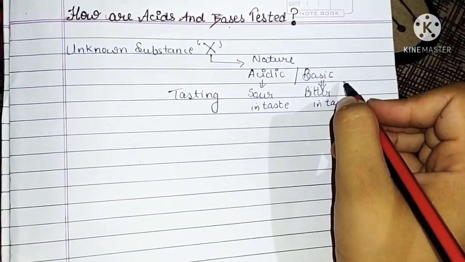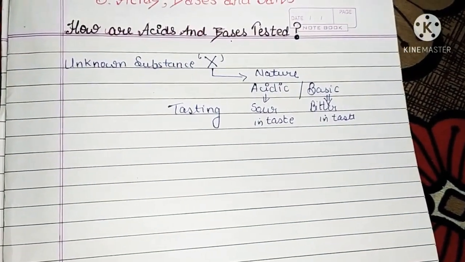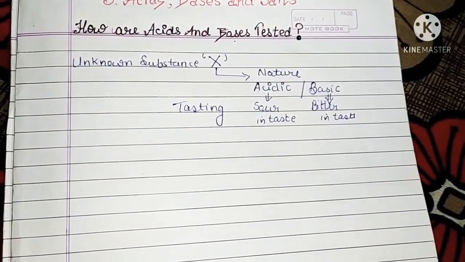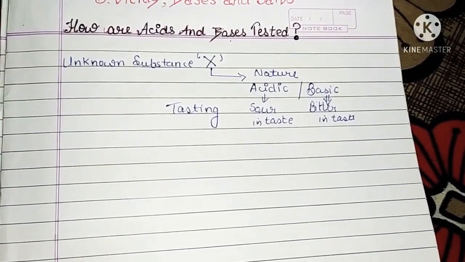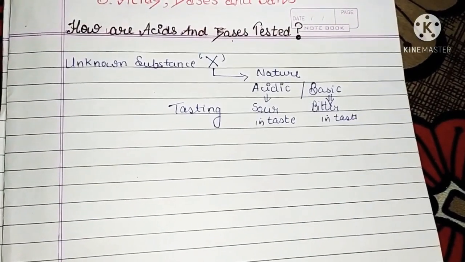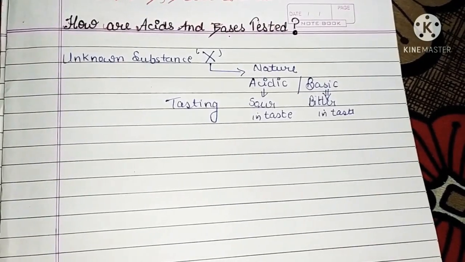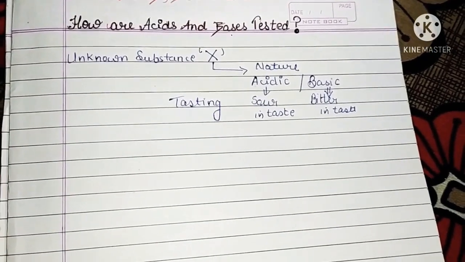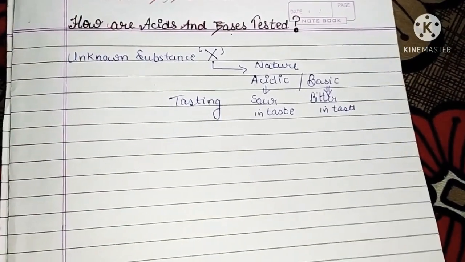But dear students, it is not safe to test the nature of an unknown substance by tasting it, because we have already discussed different types of acids and bases, which include strong acid, strong base, concentrated acid, and concentrated base, and we have already learned that these kinds of acids and bases are very reactive and strong in nature.